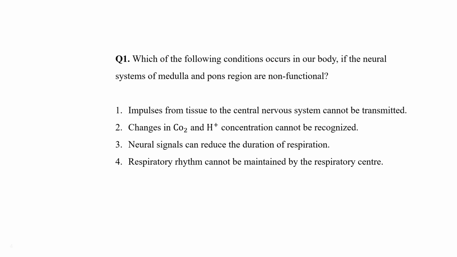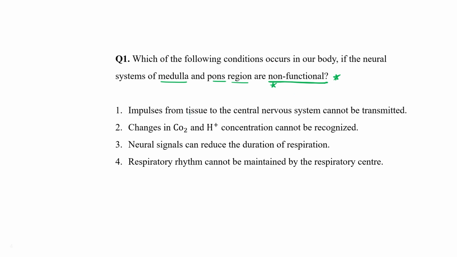Which of the following conditions occur in our body if the neural system of medulla and pons region are non-functional? Non-functional. Okay. So which kind of condition occur in our body?